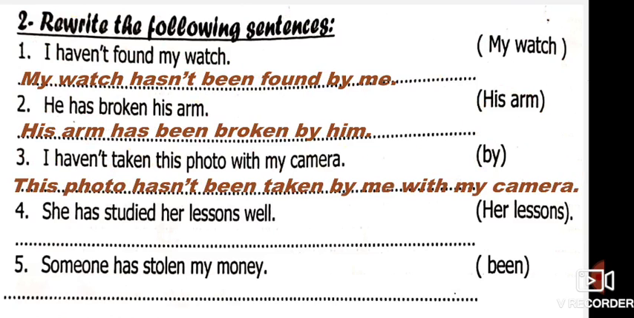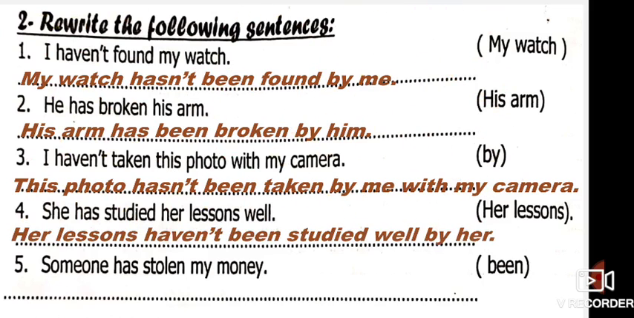This photo hasn't been taken by me with my camera. We only added been. It's a very easy kind of passive. She has studied her lessons well. Of course, she takes has, but with her lessons, we change has into have.